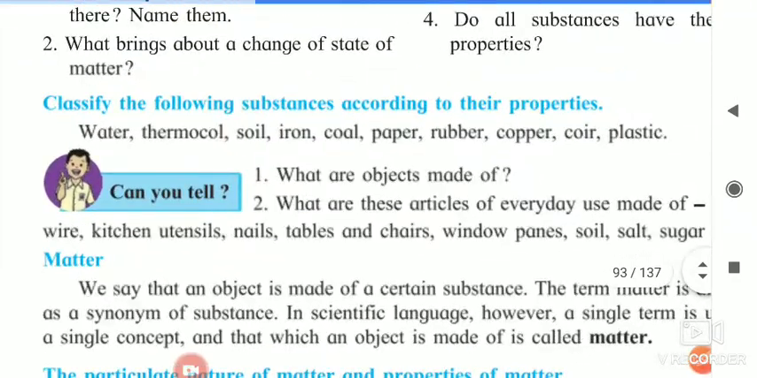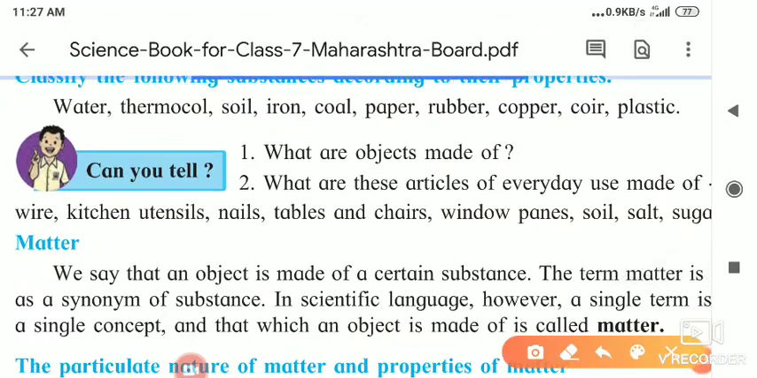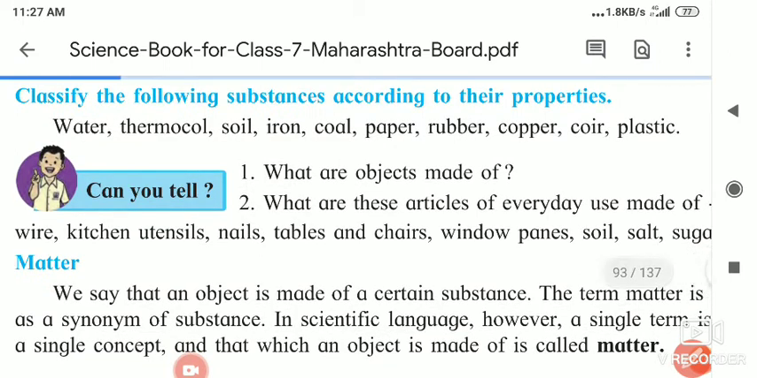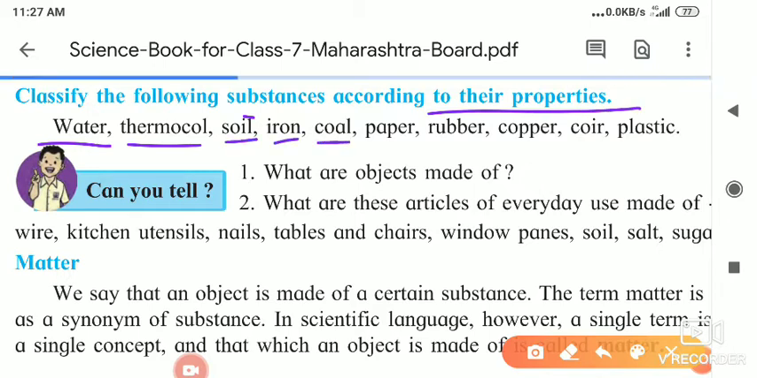Next point is, classify the following substances according to their properties. So first of all, here we have to classify them. The substances are water, thermocol, soil, iron, coal, paper, rubber, copper, coir and plastic. These are the substances that we have to classify according to their properties.